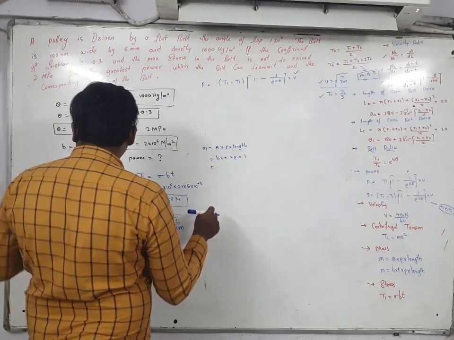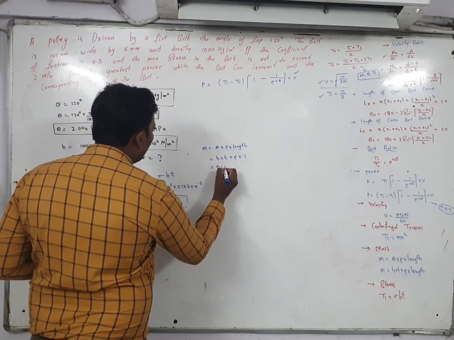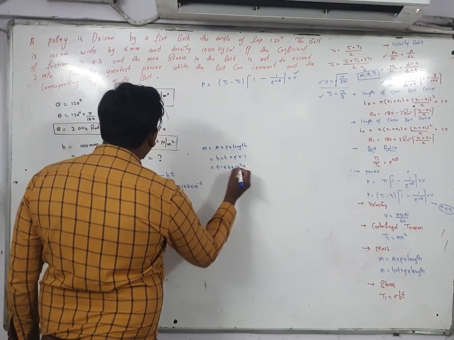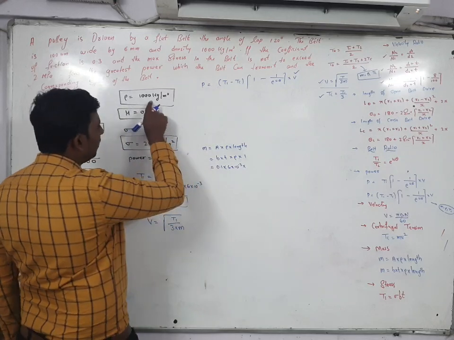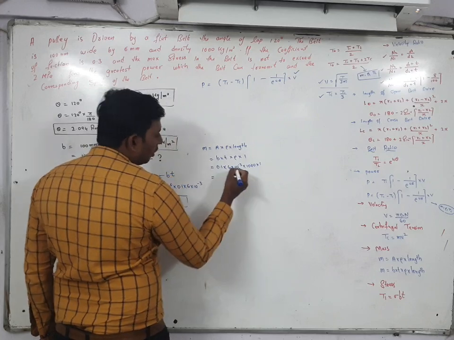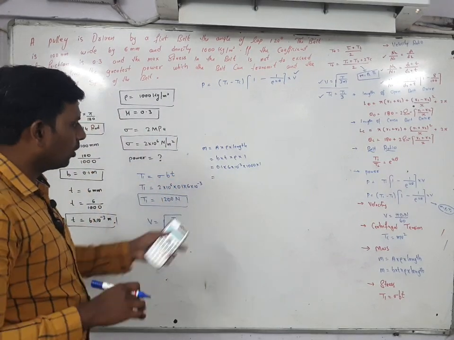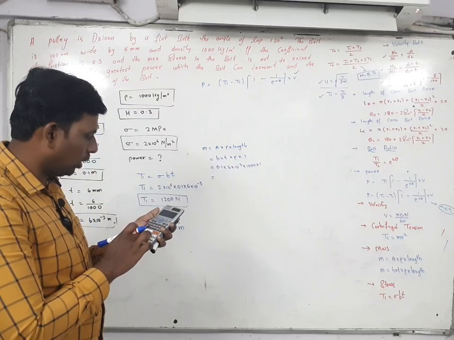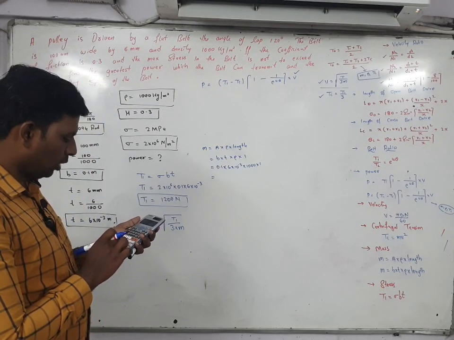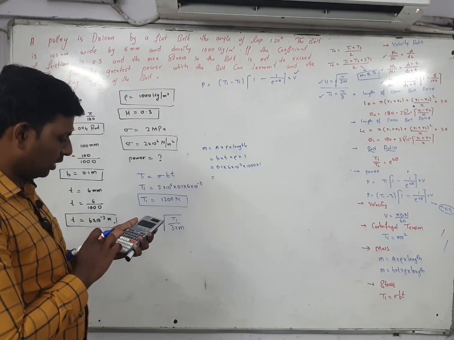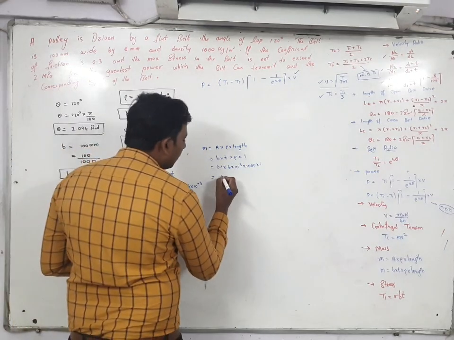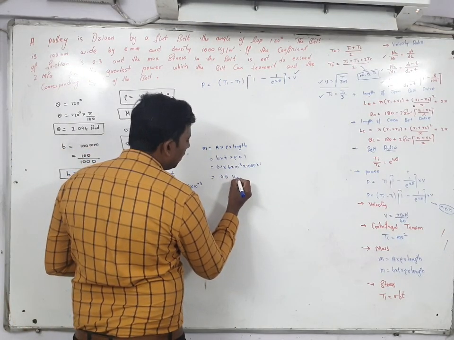So in place of B value I already know how much that is, 0.1, and T value is equal to 6 into 10 to power of minus 3, and density also I got the value, 1000. So here I can write the 1000 into 1. If you solve this with the help of calci, that 10 to power of minus 3 and 1000 will get cancelled. 0.1 into 6 into 10 to power of minus 3 into 1000. So here you are getting the value 0.6. The answer should be in kg.